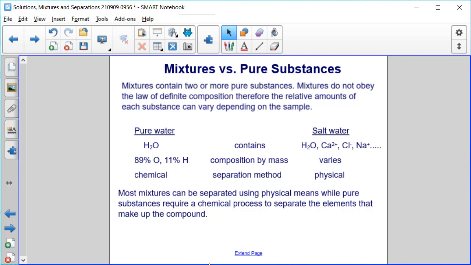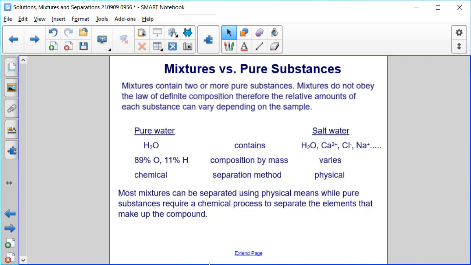Contrast that with salt water. It has water in it, but it also has various salt ions, calcium ions, chloride ions, sodium ions. The composition varies by mass. Does it have a lot of those salt ions in there or only a little bit? We don't know what percentage of any given sample is sodium, is chlorine, is water.